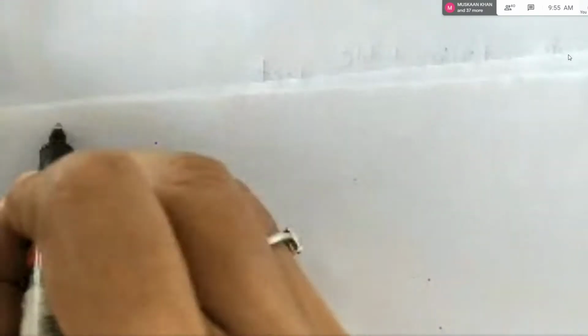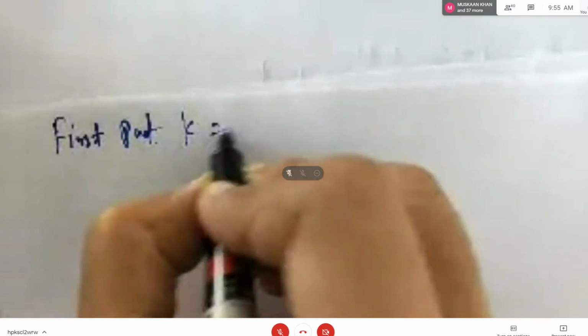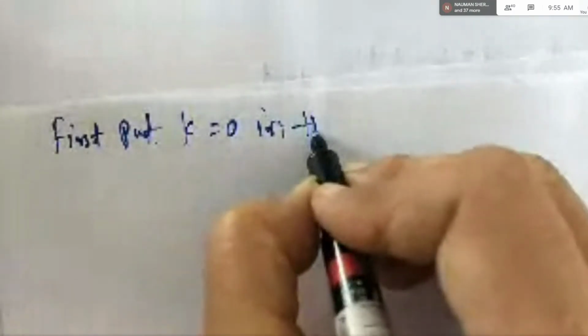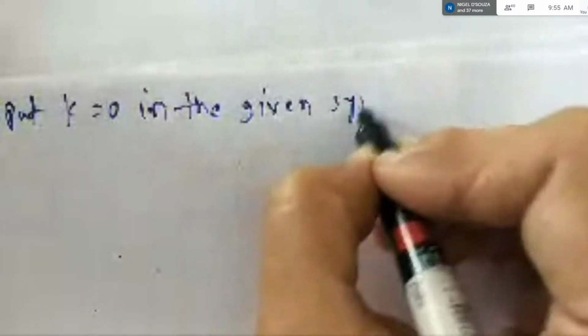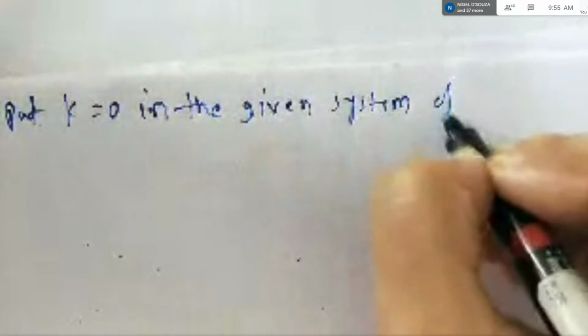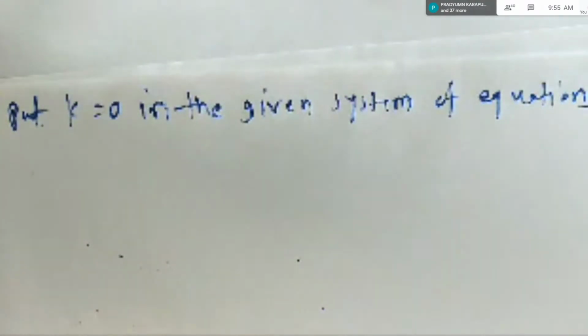Okay, so first put k is equal to 0 in the given system of equations.